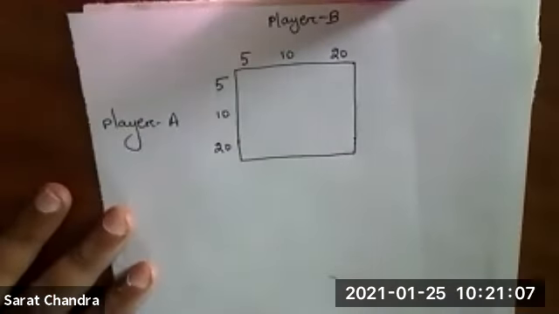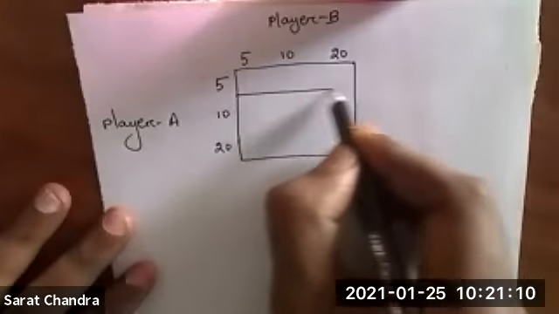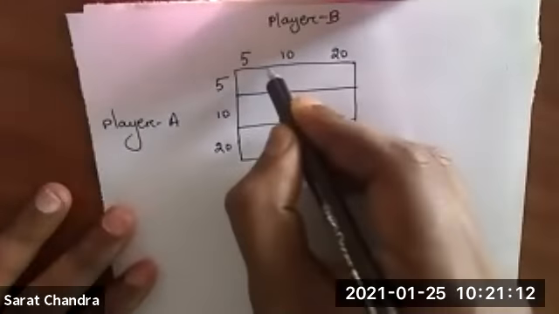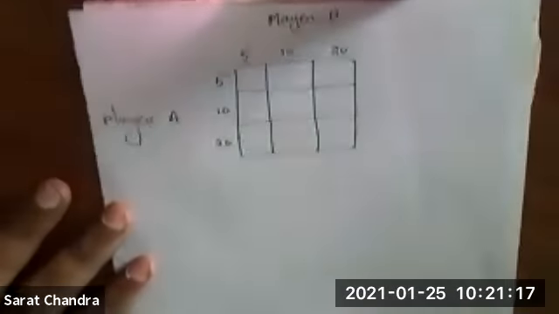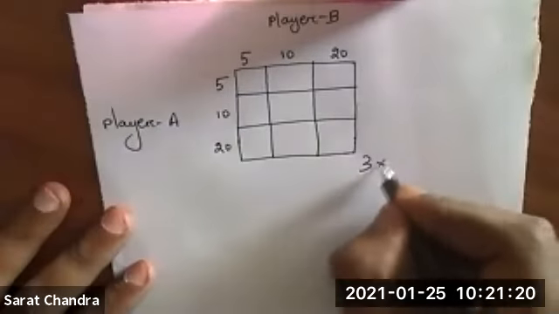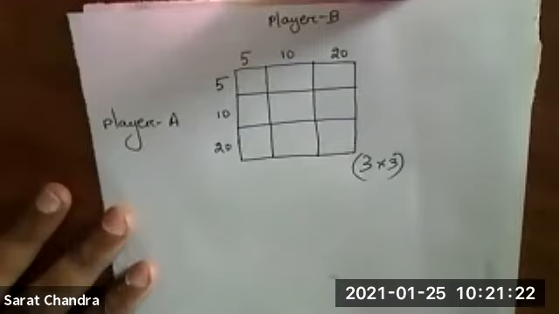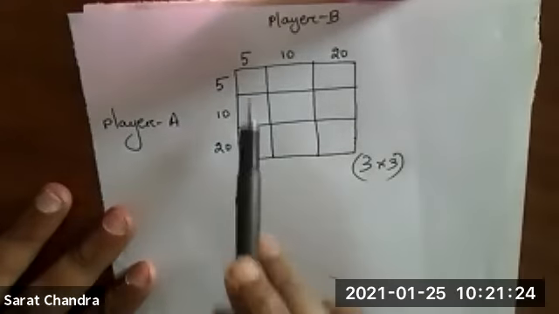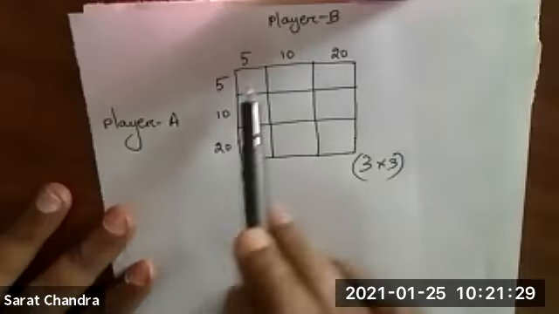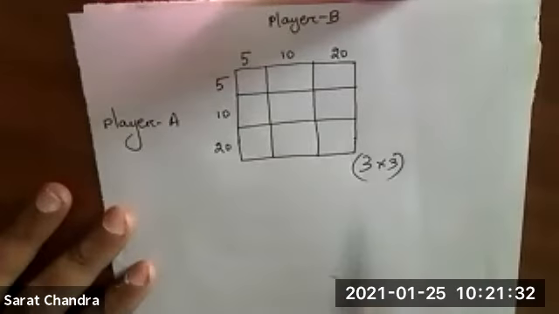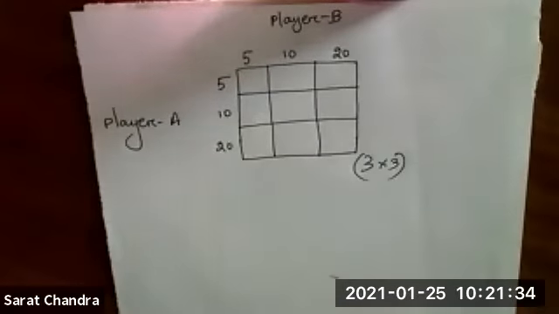Now if we draw the lines, the matrix will look somewhat like this. It will be a 3 by 3 matrix. What do you mean by a 3 by 3 matrix? It means there will be 3 rows, 1, 2, 3, and 3 columns, 1, 2, 3. Up to this, if you have any doubt, you can ask now. Step by step we will do. Any doubt so far? I hope no. Okay, so we have completed this much.